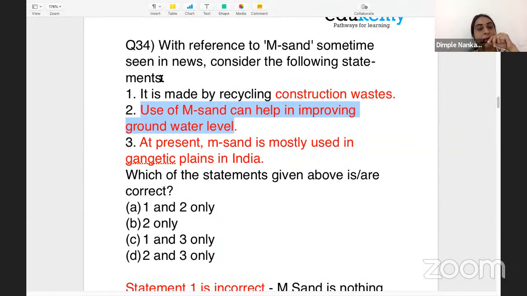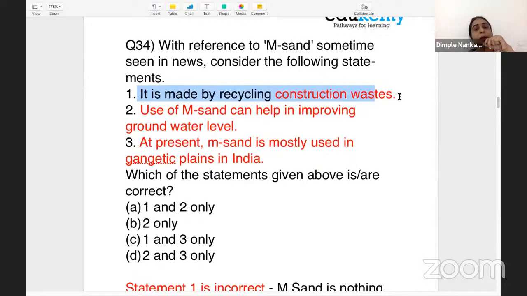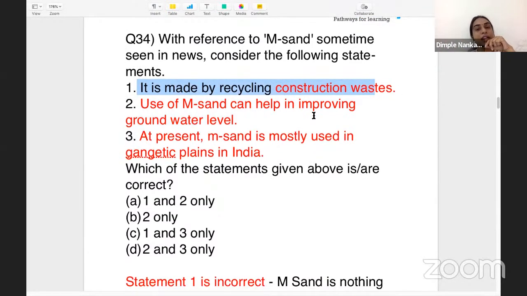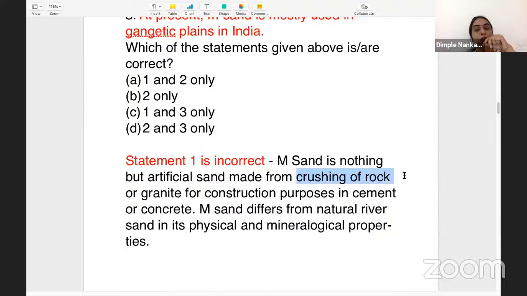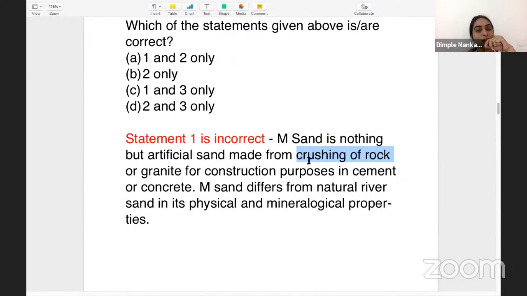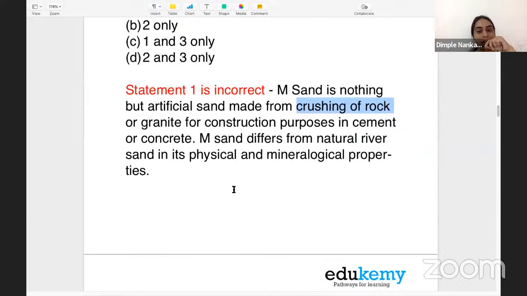When we talk of the first statement, how is M-sand manufactured? People might get confused that yes, probably it is manufactured by recycling the construction waste, but it is not correct. Manufactured sand is basically an artificial sand that is created from crushing of the rocks. So it is not recycled construction waste, but purely created for our purpose, right? You can also remember it as man-made sand. M-sand, man-made sand, manufactured sand. So the first statement becomes incorrect, right?